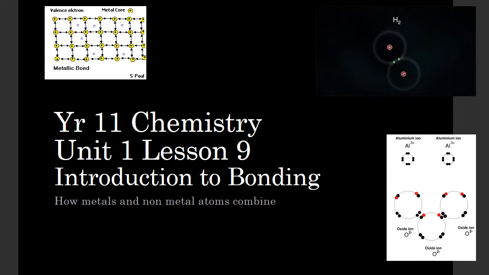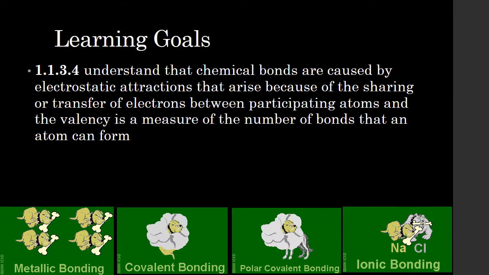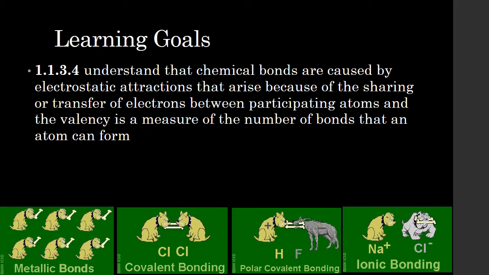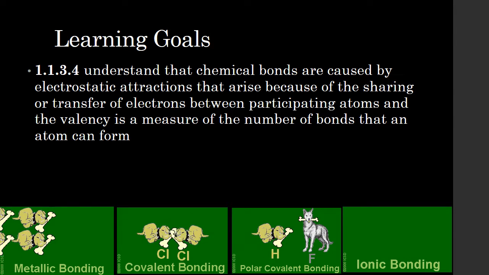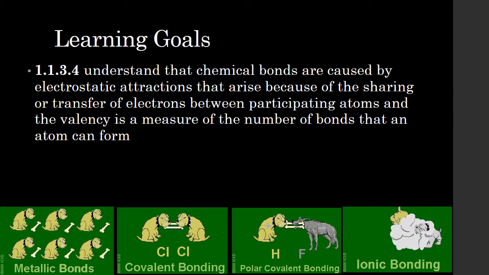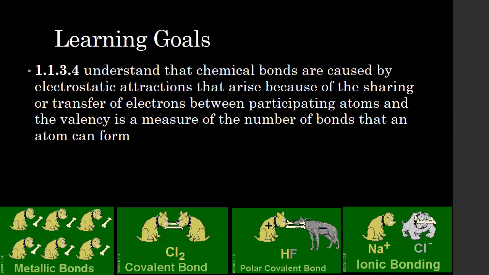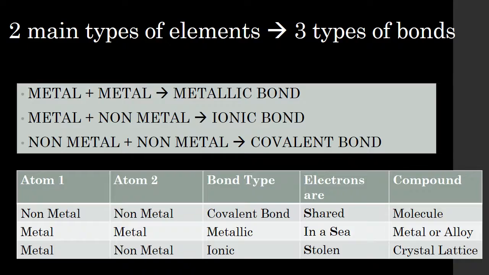Hello students, we're going to talk this morning about how the two different sorts of atoms join to form three different sorts of bonds. So the point of today's lesson is to understand that chemical bonds are caused by electrostatic attractions that arise because of the sharing or transfer of electrons between participating atoms, and the valency is a measure of the number of bonds that an atom can form.